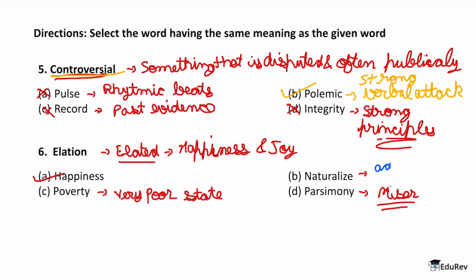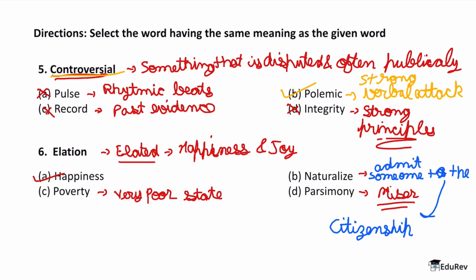So you see how tricky a word naturalize actually is.